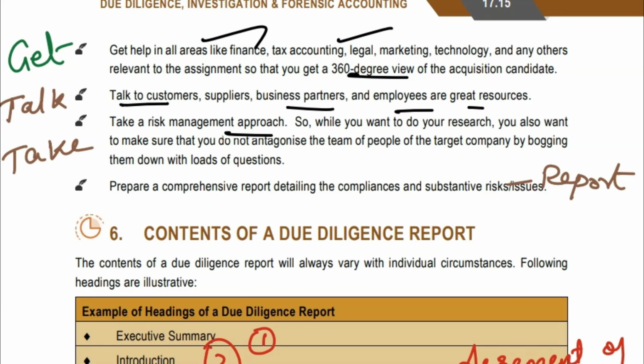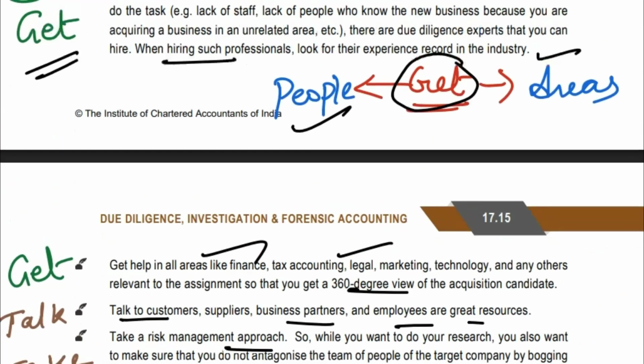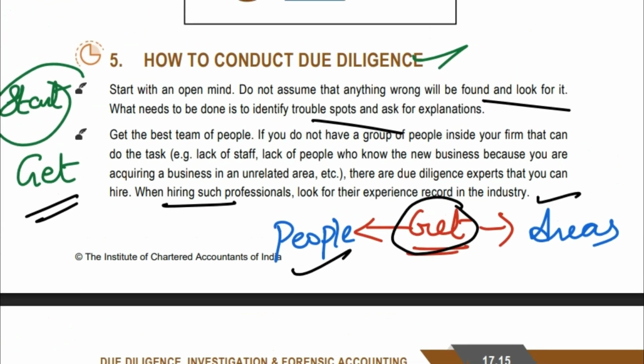Finally, after doing these things, you prepare the report detailing the compliance and substantive risks and issues. With the risks and issues, you prepare a comprehensive report. So this is how you conduct due diligence.